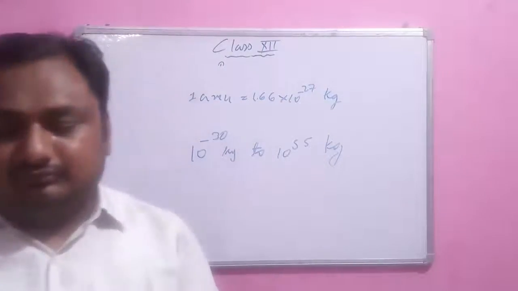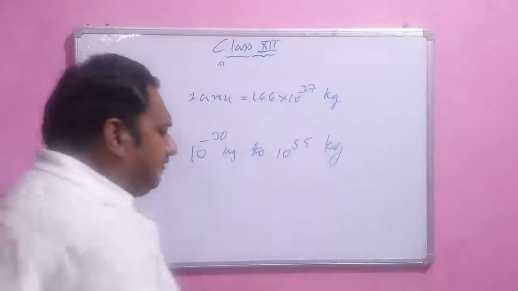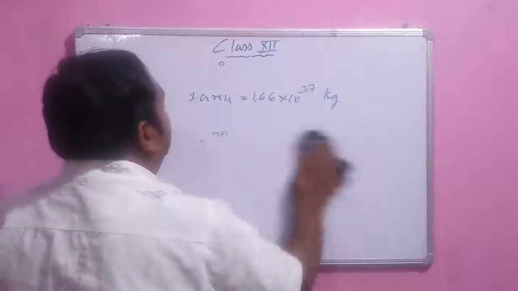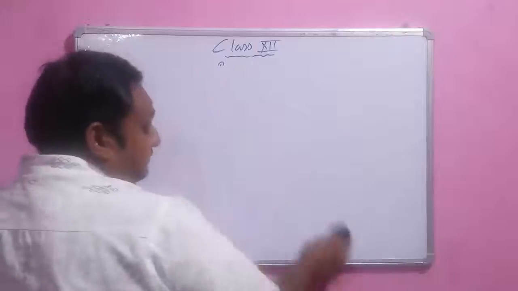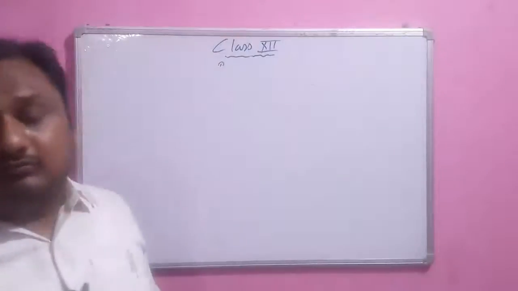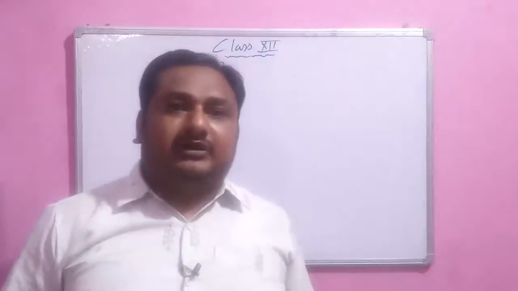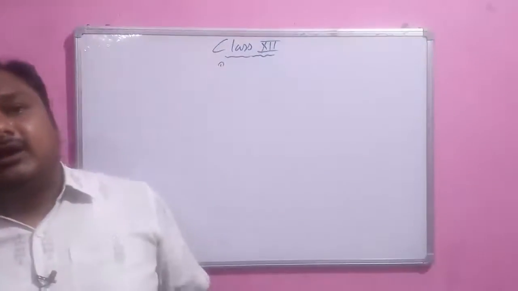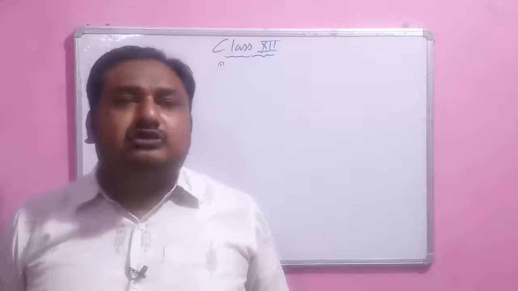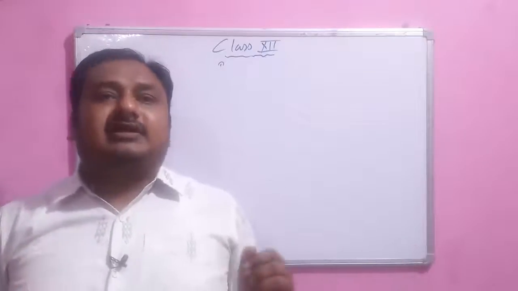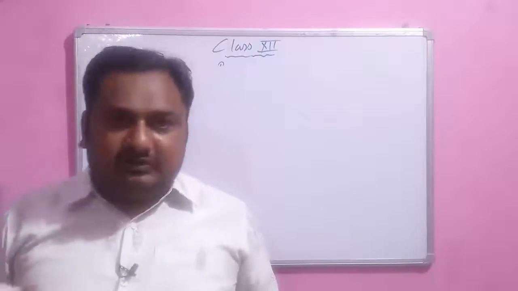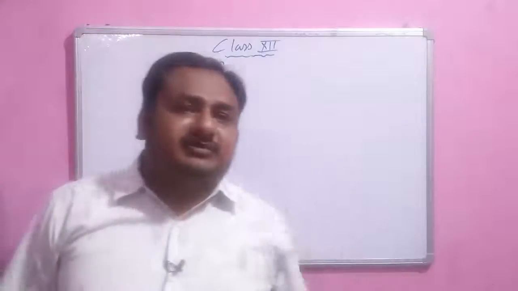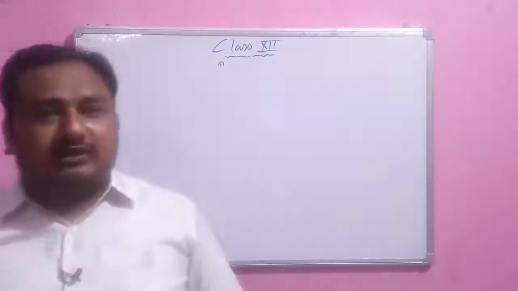Now, measurement of time. Have you thought what a second is, or how the second is measured? The second is measured by the atomic clock. Whenever we give energy to any atom or molecule, the atom gets excited and crosses its ground state, and after releasing some energy, it comes back to its original state.